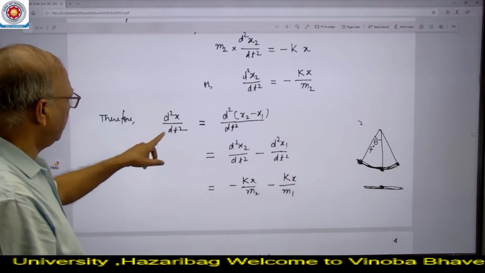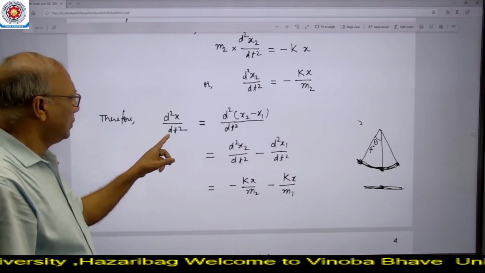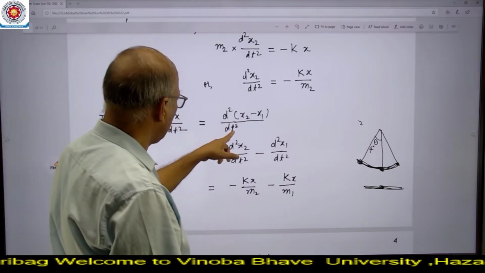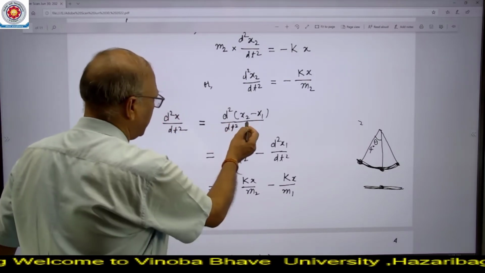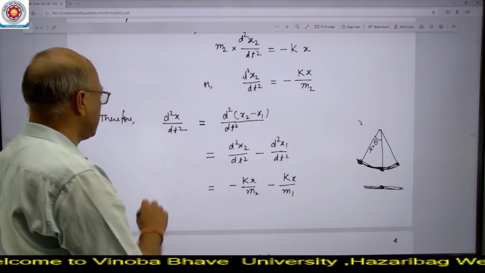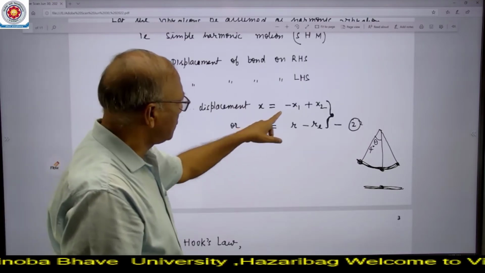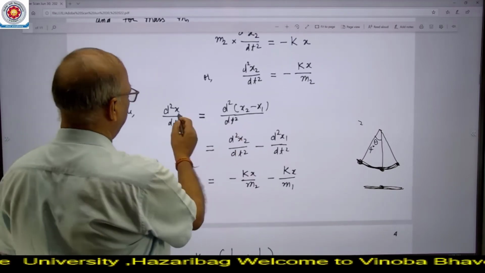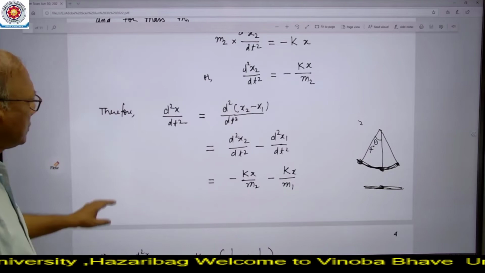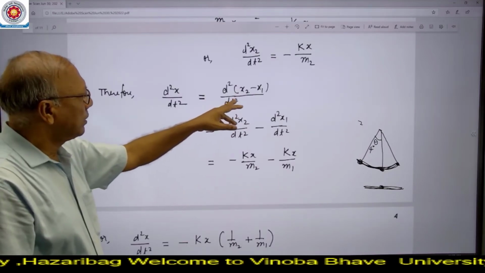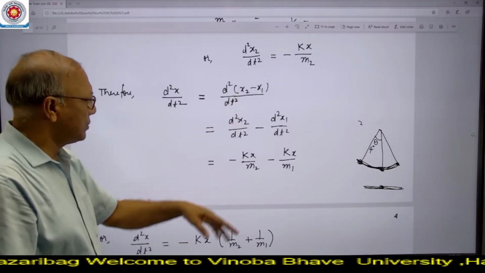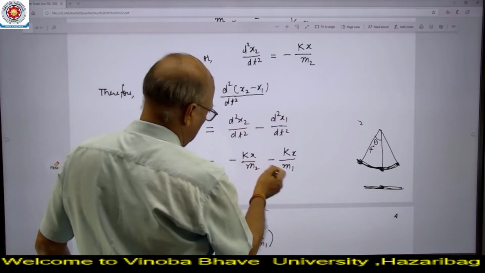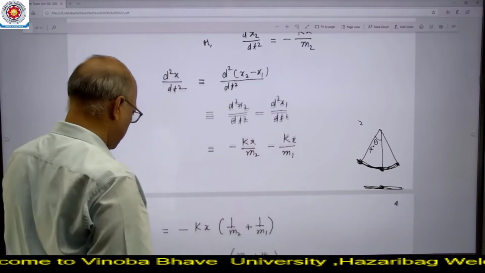And again for acceleration, we write d2x by dt square is equal to d2 by dt square in brackets. We write x2 minus x1 for x, because from equation 2, x is equal to x2 minus x1. So d2 by dt square of x2 minus x1, when it is solved, will give two terms, and when these values are put here, we get this type of expression.